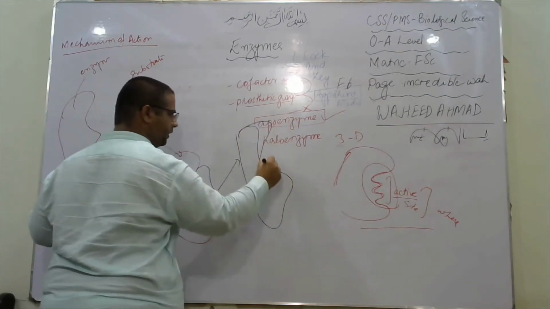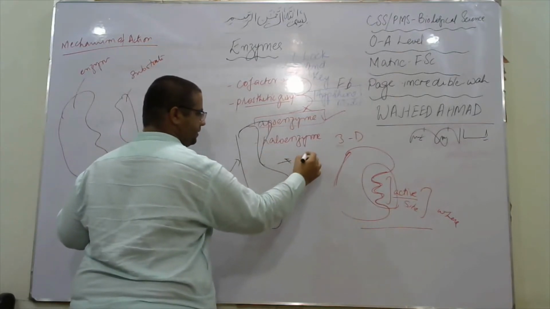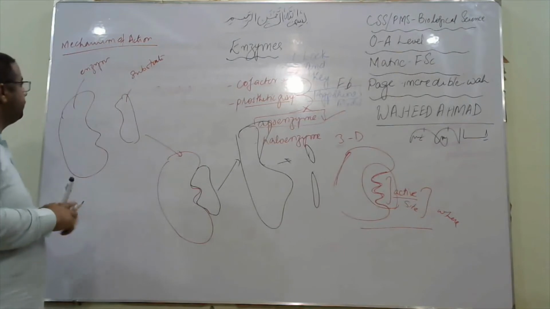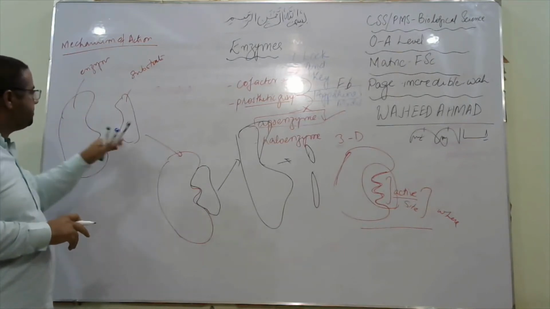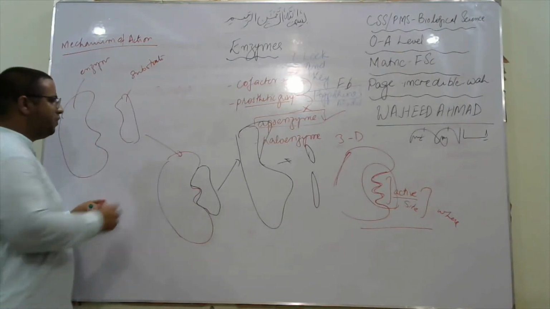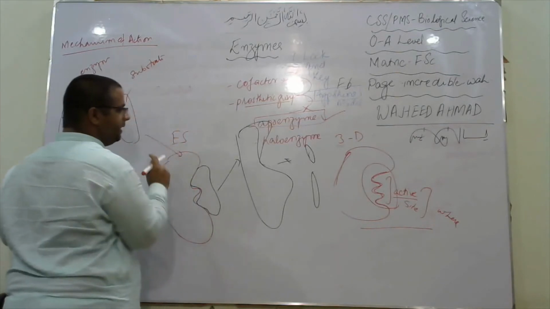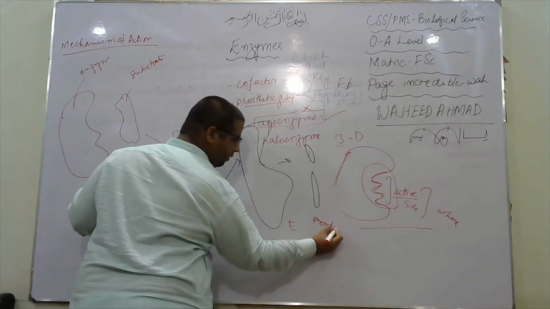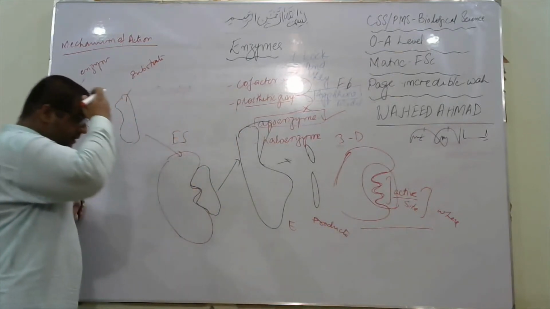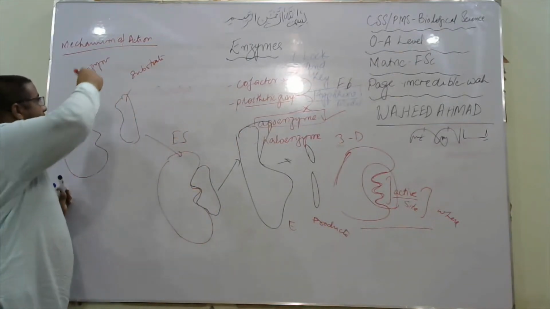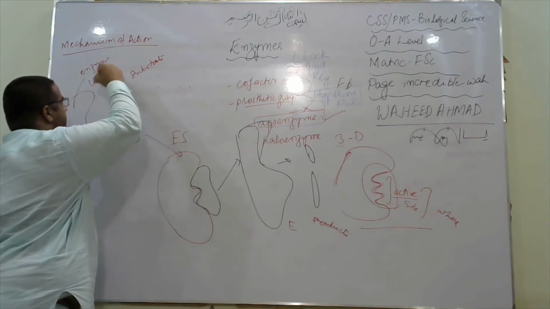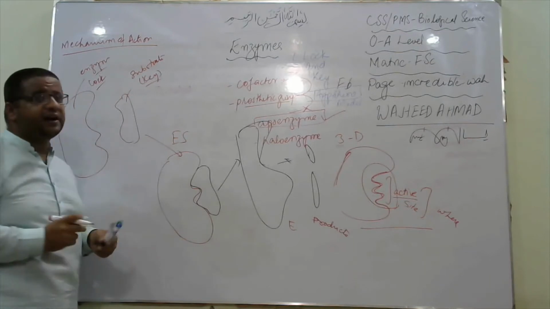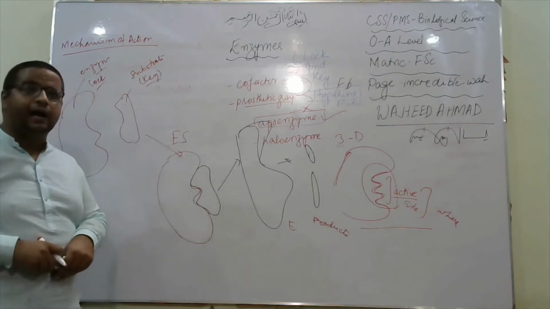It might not be an exact diagram, but the substrate has been split into product. So the substrate has approached the enzyme, forms an enzyme-substrate complex, and later returns to enzyme plus products. So this is the lock and key hypothesis, in which the enzyme is a lock and the substrate is a key. Here you are going to find a fault in the lock and key hypothesis model.